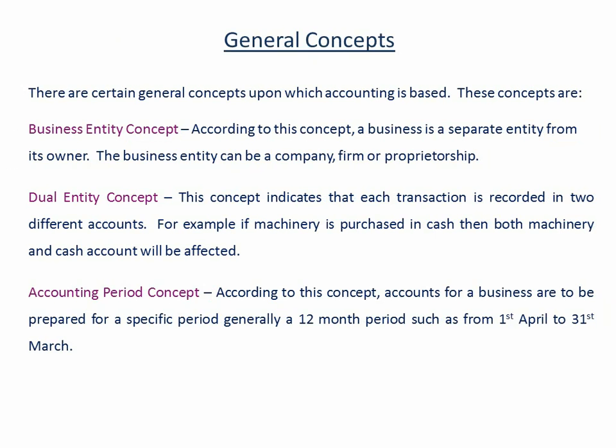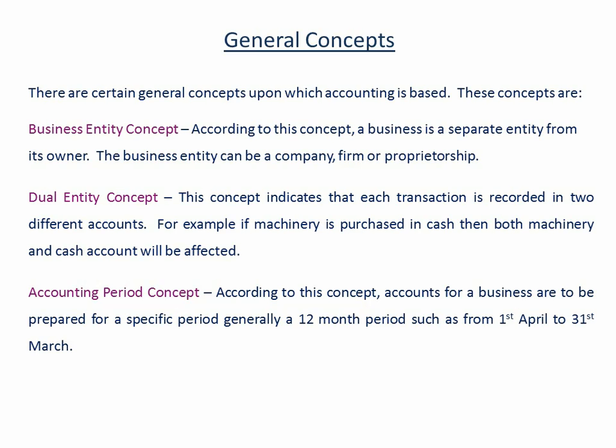There are certain general concepts upon which accounting is based. In this chapter, we'll discuss the three basic concepts of accounting. First is the business entity concept. According to this concept, a business is a separate entity from its owner. That is, a business entity can be a company, firm, or proprietorship. For example, a person, Mr. Kamal Chopra, has started his business with the name Chopra and Enterprises. Now, Kamal Chopra and Chopra and Enterprises are two different entities.